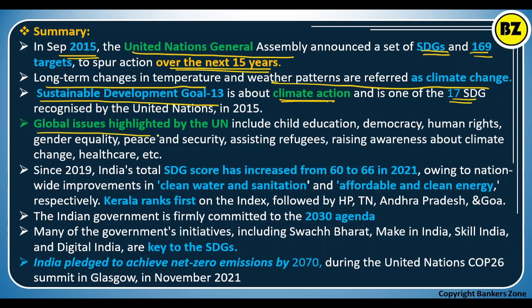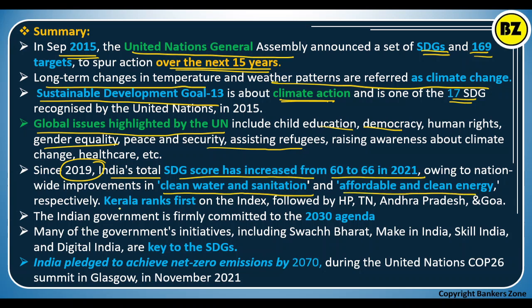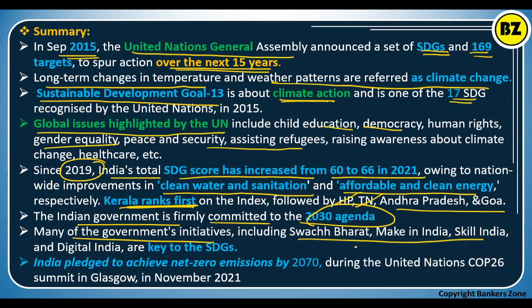Then global issues highlighted by the United Nations include, for example, democracy, education, human rights, gender equality, etc. Apart from that, India's total SDG score increased from 60 in 2019 to 66 in 2021, owing to improvement in clean water and sanitation and affordable clean energy respectively. Kerala ranked first in the index by NITI Aayog on SDG, followed by Himachal Pradesh, Tamil Nadu, Andhra and Goa. The Indian government is firmly committed to the 2030 agenda. Many of the initiatives, including Swachh Bharat and Make in India, are key to SDG.